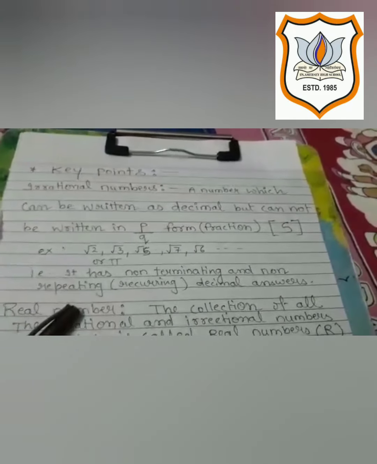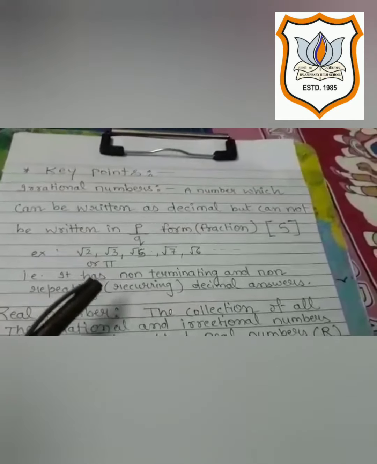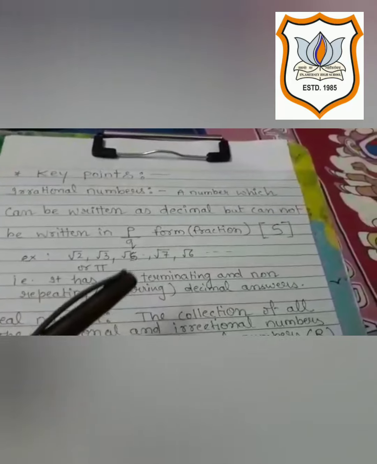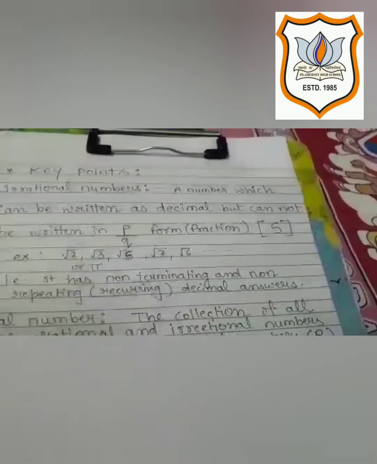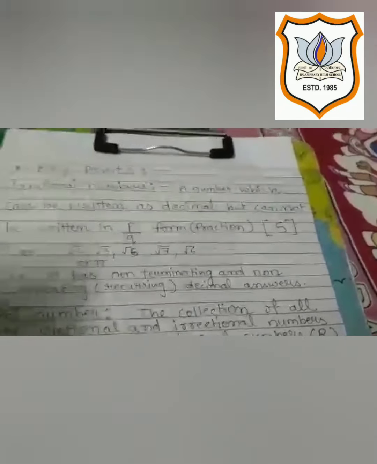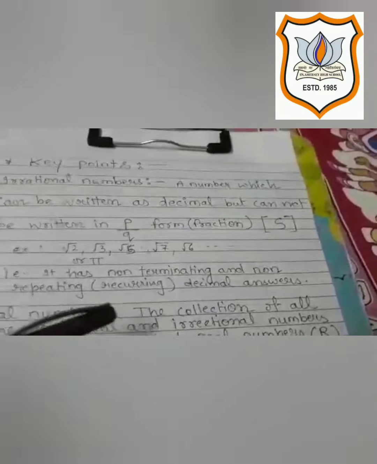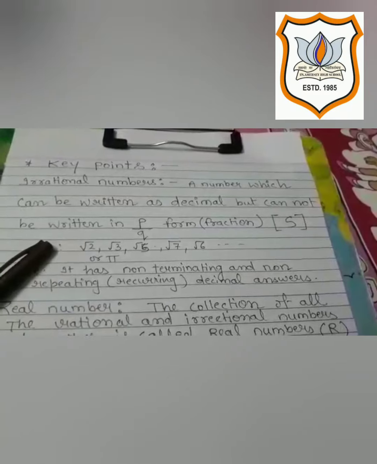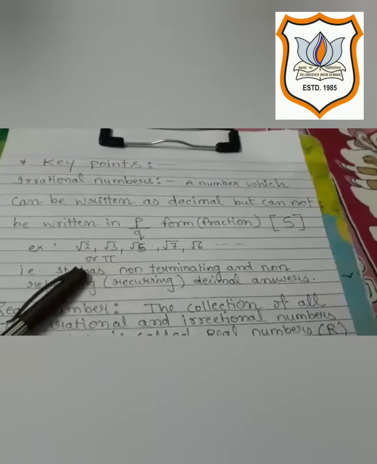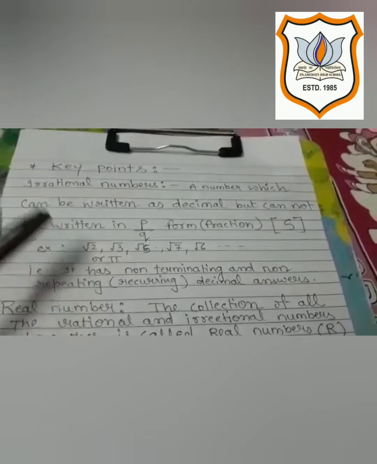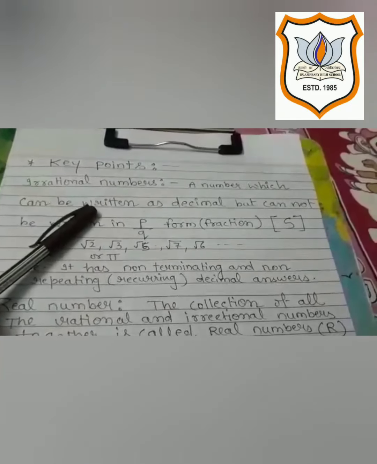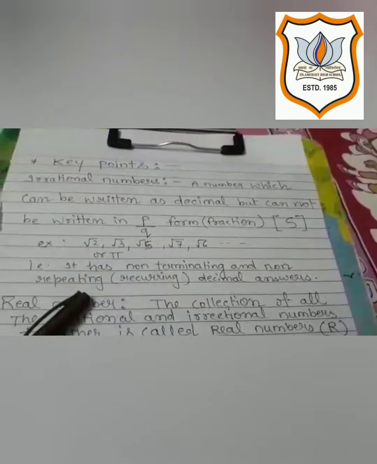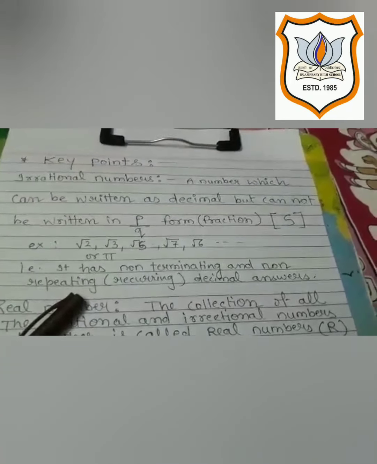Endless and also non-repeating. For example, the value of pi, that is 3.14, and many more like 3.146789285 etc. That means it is not repeating itself. The answer is not repeating. Okay, is it clear to you all? For irrational numbers, the answer we obtain is non-terminating and non-recurring or non-repeating.